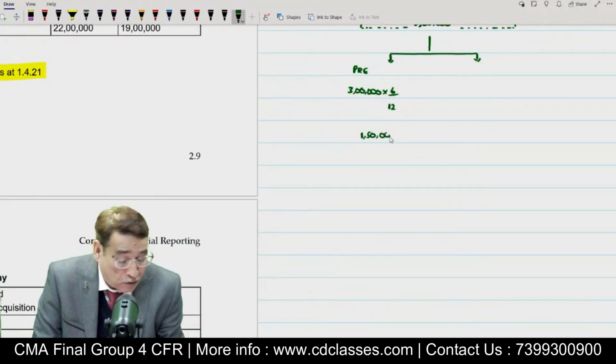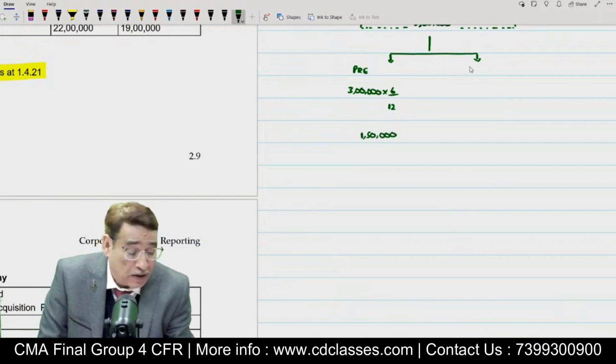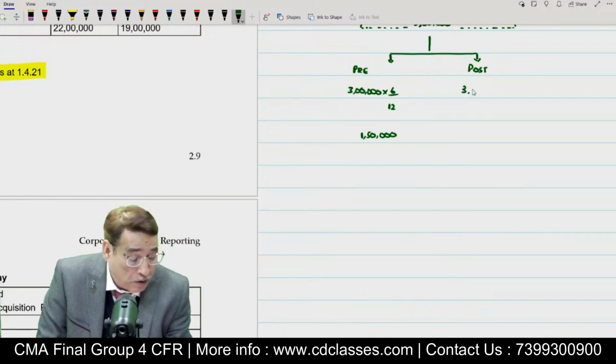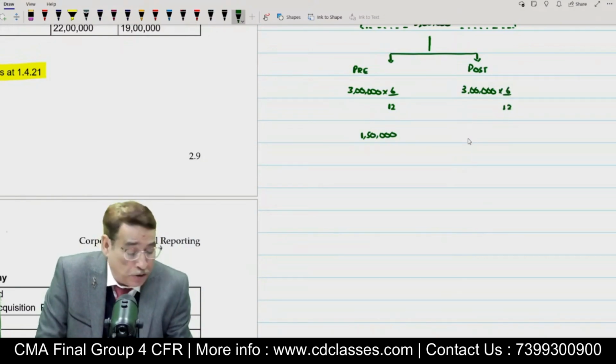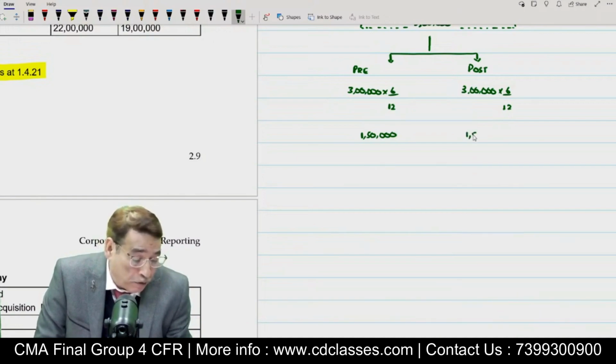We can safely conclude this. And likewise, as far as the post-acquisition period is concerned, because it is also of 6 months, we may say that in the next 6 months, that is after the date of the acquisition, the subsidiary company earned a profit of 1,50,000. Isn't it?